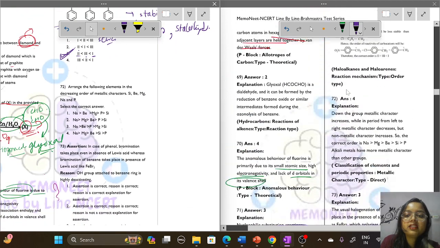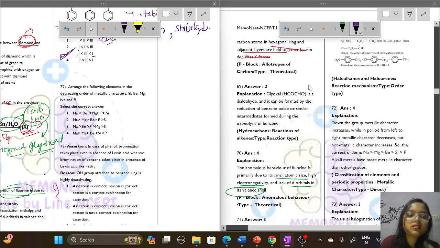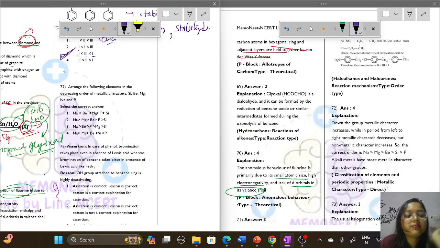Question number 72. Arrange the following in the decreasing order of their metallic character: Si, beryllium, manganese, sodium and phosphorus. These 5 are there. So what will be the correct answer? What will be the decreasing order of the metallic character? Which is the most metallic in nature?